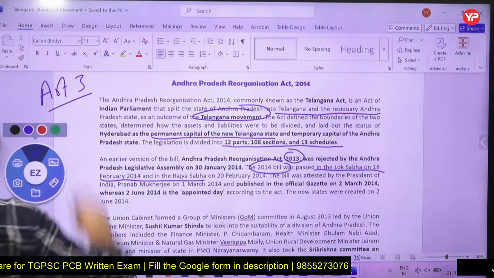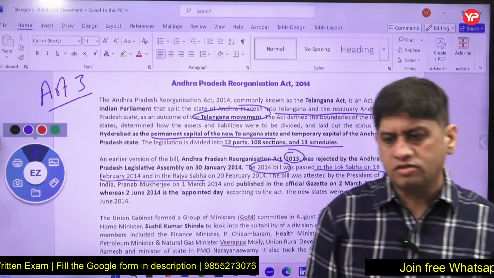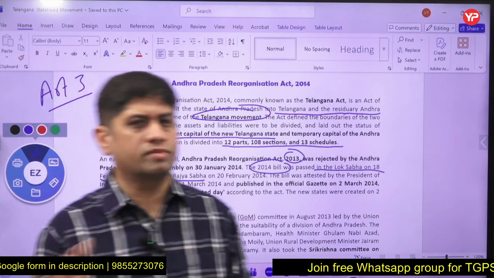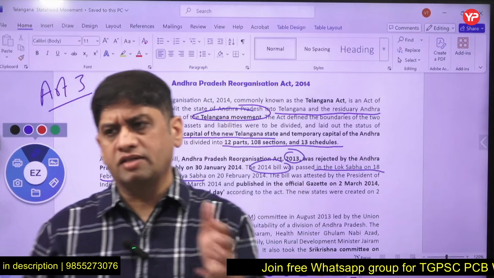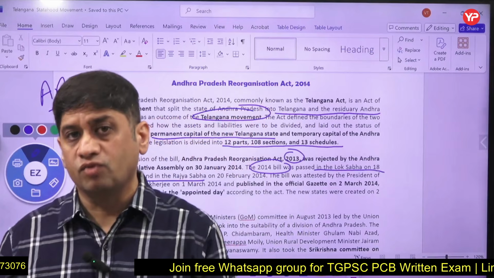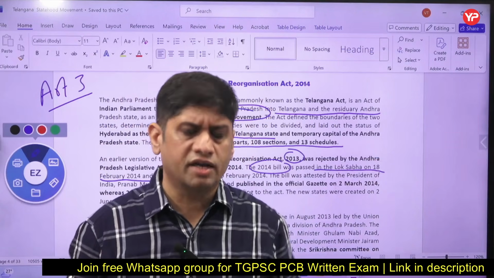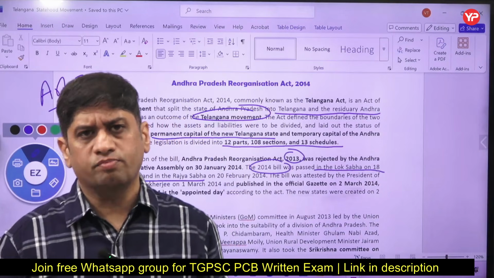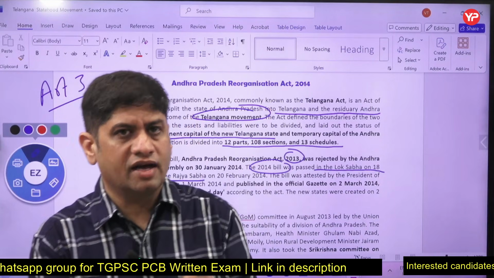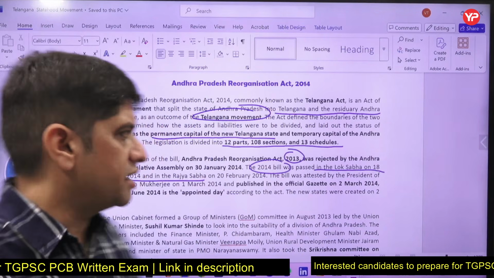There is Article 3 of the Indian Constitution which says that a new state can be created by a simple majority of Parliament. The Indian Parliament has 2 houses, Lok Sabha and Rajya Sabha, and a simple majority means 50% of the members sitting and voting. If that majority is there, a new state can be created. It is very easy for Parliament to create a new state. So does the state which is being divided have any say in that? The answer is no. The state's opinion is taken, like Andhra Pradesh.